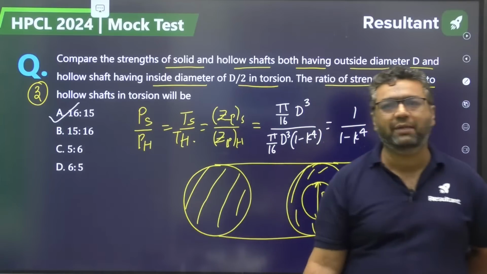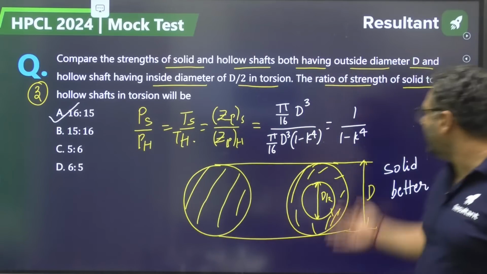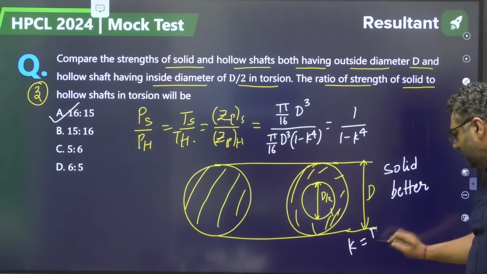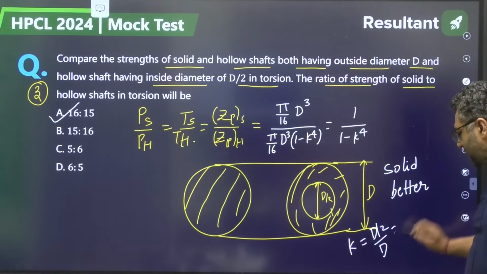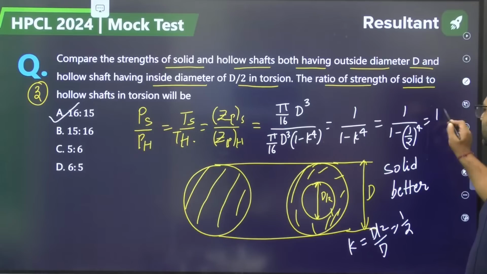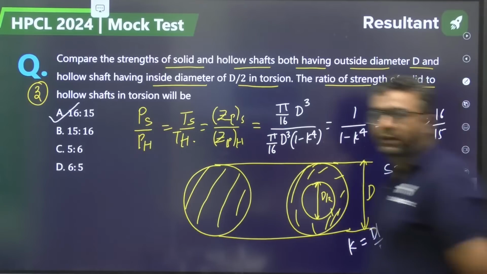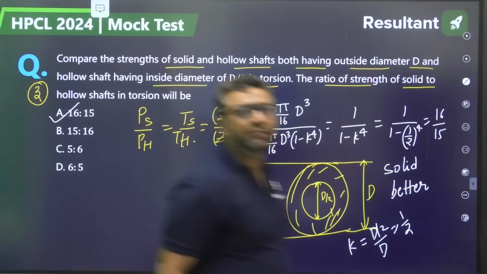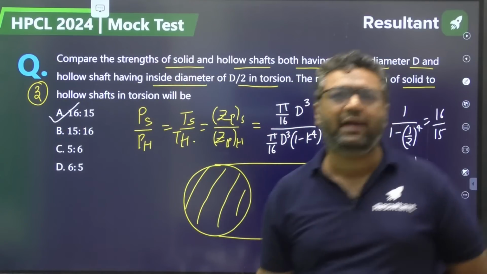It is 1 by 1 minus k to the power 4. What is k? K is inner dia by outer dia, it is 1 by 2. So when you put 1 by 1 minus 1 by 2 to the power 4, you get 16 by 15. A would be the right answer. Zakhmi Atma has given the right answer.